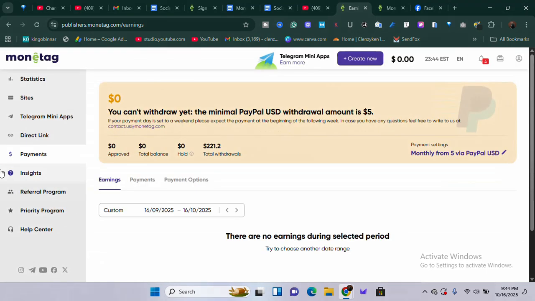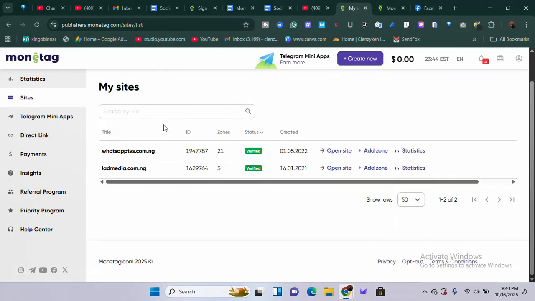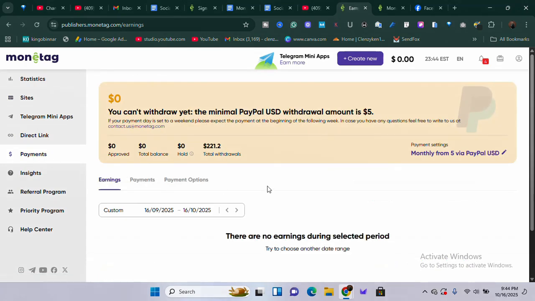So from this dashboard here, you can find all the things that you need to start making money. As you can see here, we have this Sites section, which is going to show you the sites that you have connected. If I go to Sites, you see that I already have 2 sites. We can talk about Telegram mini apps, but our main focus is direct links, which I'm going to show you very soon. If you come to Payment, you're going to see all the payments and everything.